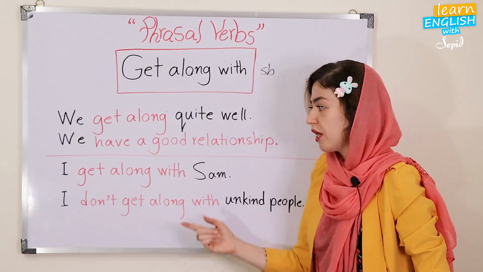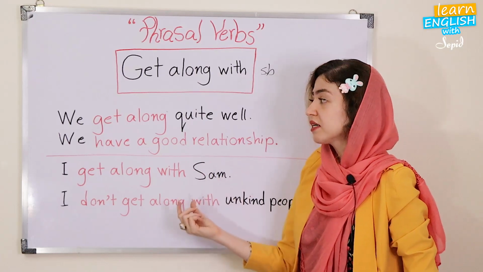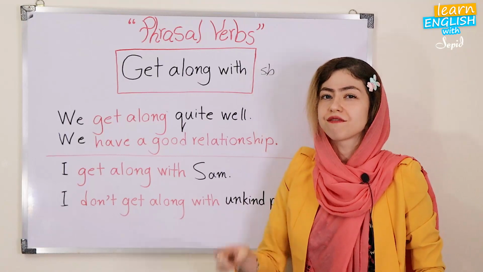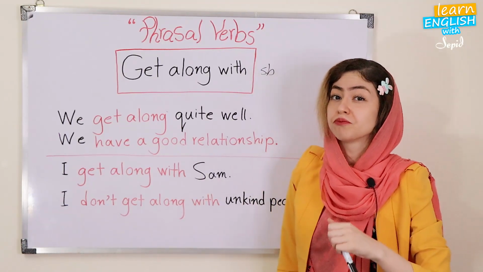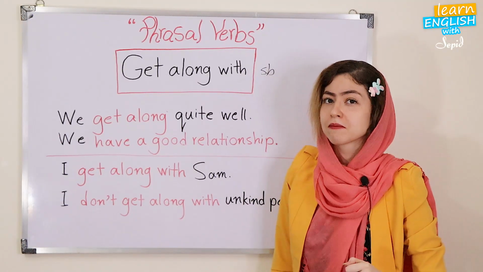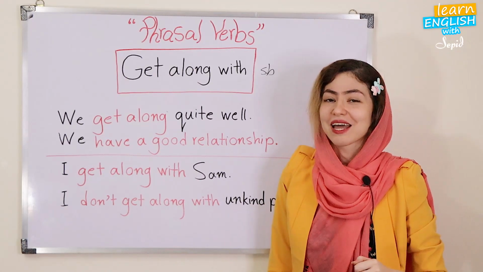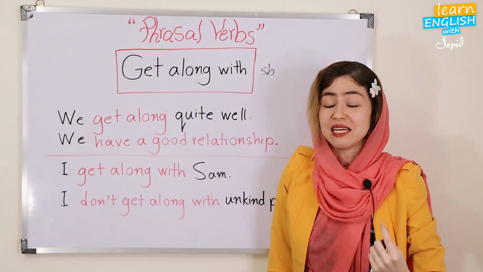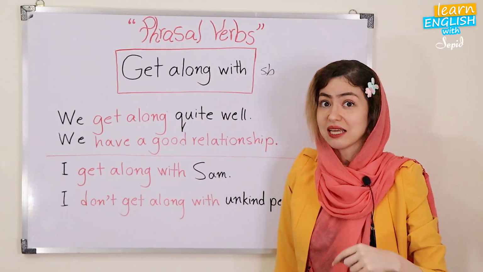So that's cool. We learned different forms of get along. So what was the first phrasal verb that we learned? Do you remember? Cut off. Cut off means get disconnected.